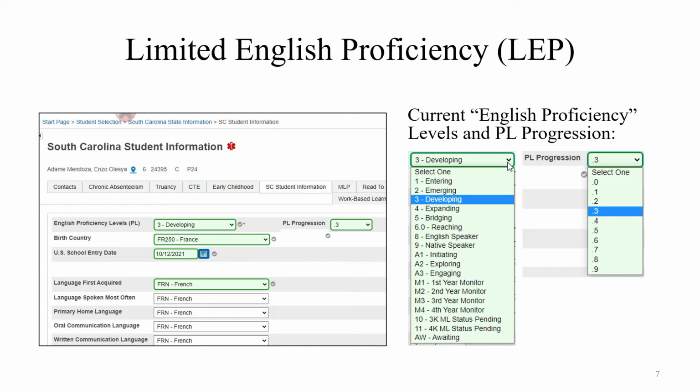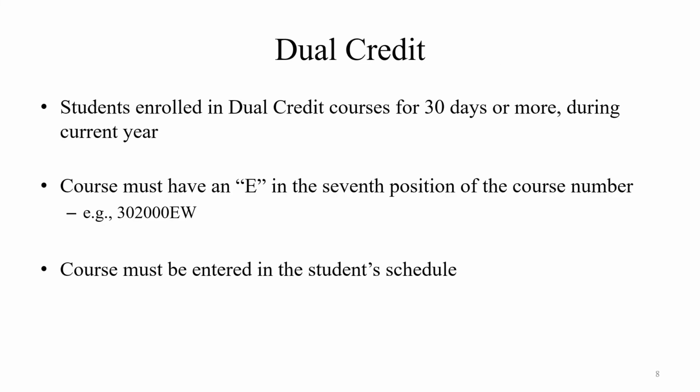These students must be evaluated within the first 10 days of school, and the results from that evaluation must be entered into PowerSchool within the first 45 days of school. There is not a history tab to edit or to add LEP records, as there is with other categories we've discussed.